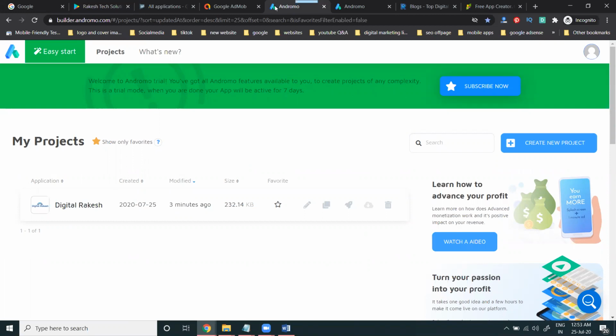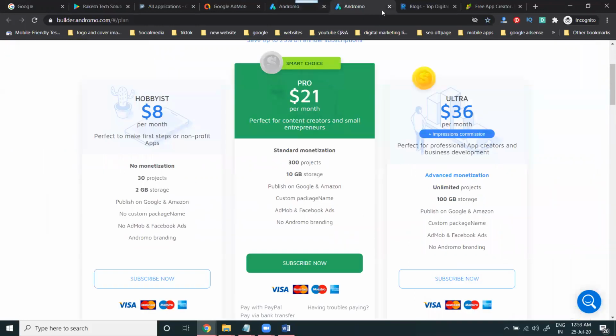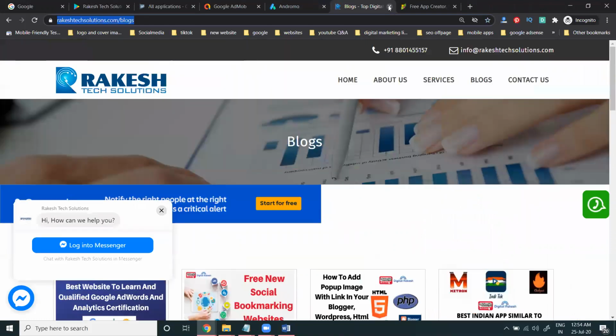But the problem is that they give an Android display ad. So there is a drawback for Andromo. Go with the paid option and make your own application for the Play Store and for business growth. We can make this app for gaming or any other music tool purpose using Andromo. Once you subscribe, a lot of features will be given by andromo.com.